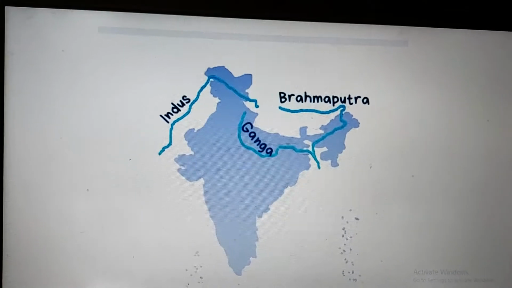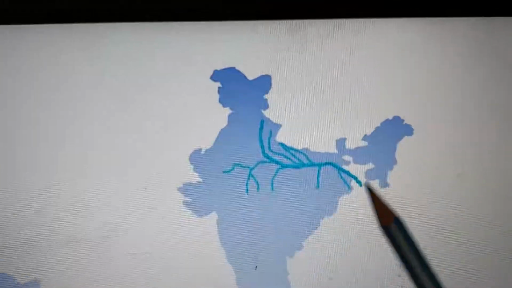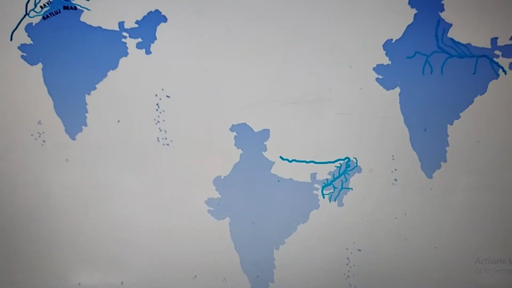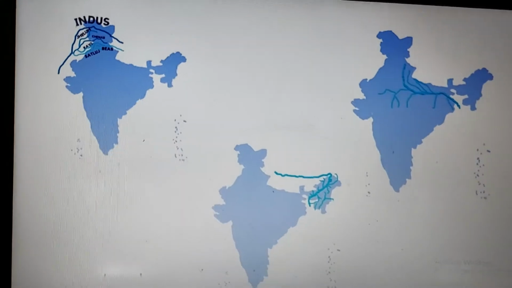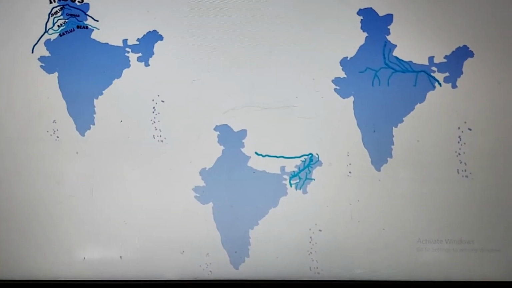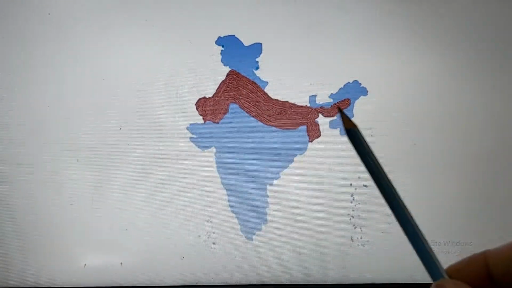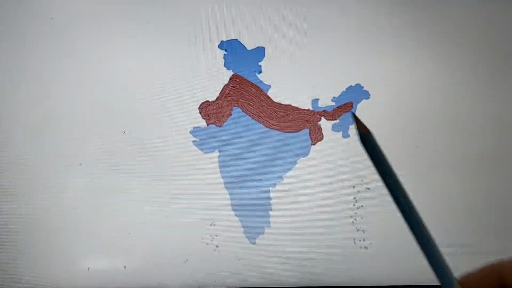You can see the Indus with its tributaries, the Ganga and its tributaries, and the Brahmaputra and its tributaries. They filled up the entire depression formed after the formation of the Himalayas and created the northern plains of India. This is the vast stretch of the northern plains of India.